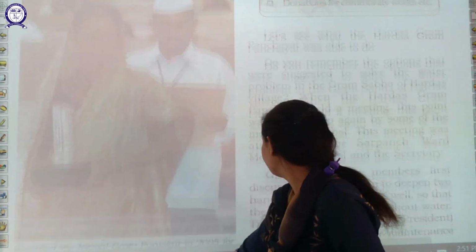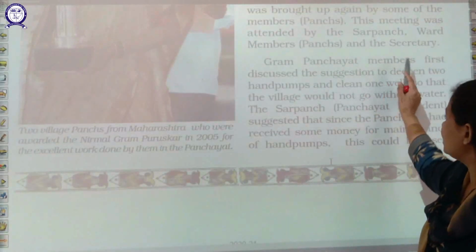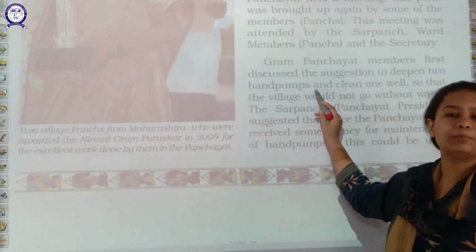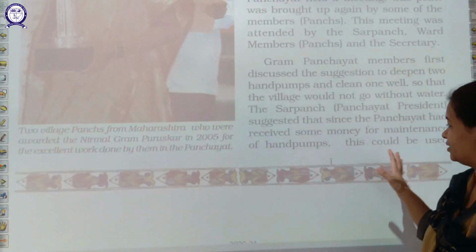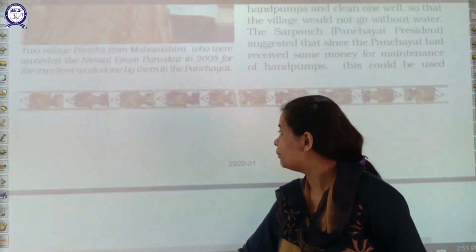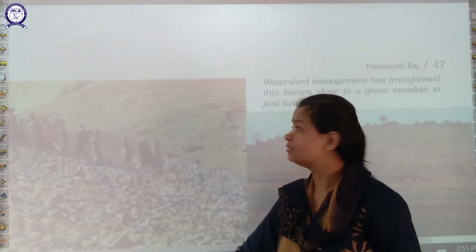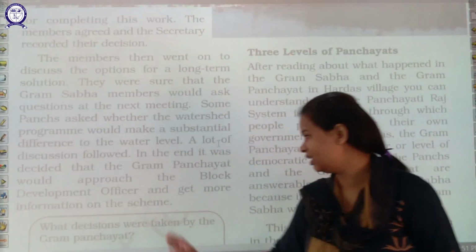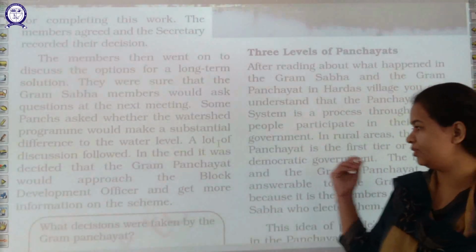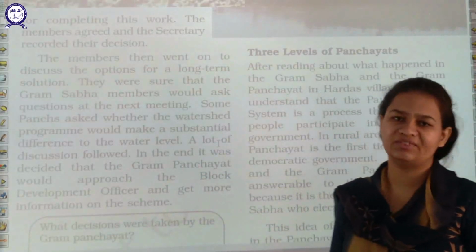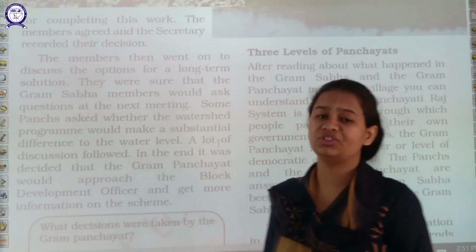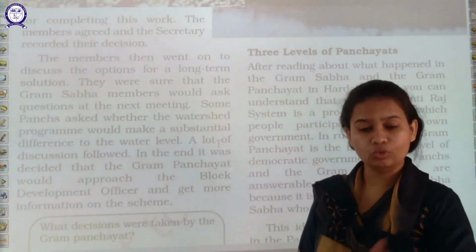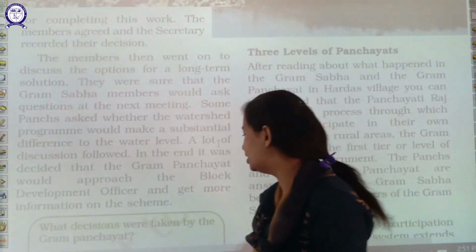Now what is said here is that Gram Panchayat members first discussed the suggestion of the hand pumps and various issues. We have already discussed how the people of Hardas village came to a conclusion to solve the problem of water scarcity in their area, and finally they adopted the scheme of watershed development that was given by one of their members, to raise the groundwater level in their village.